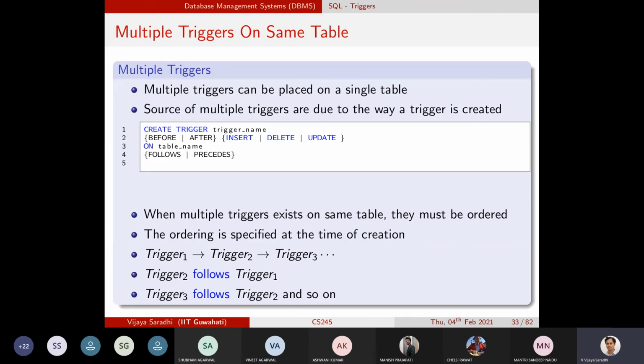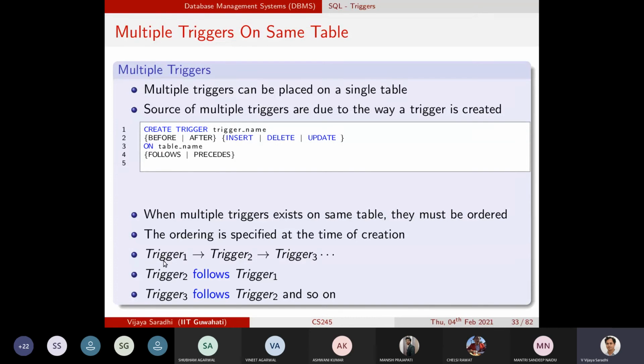And you can order them, specifying which trigger must follow which. When multiple triggers exist on the same table, they must be ordered. The order is specified because you have to say whether you want to execute trigger 1 or trigger 2 first. Which trigger you have to execute, you have to specify, and you specify it through some notation. We'll look at that.